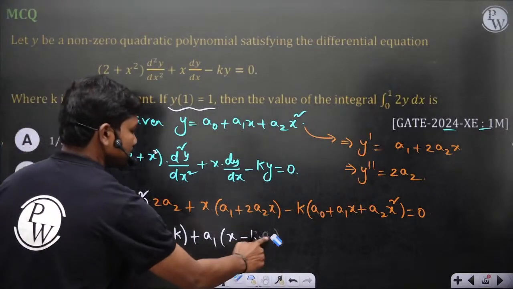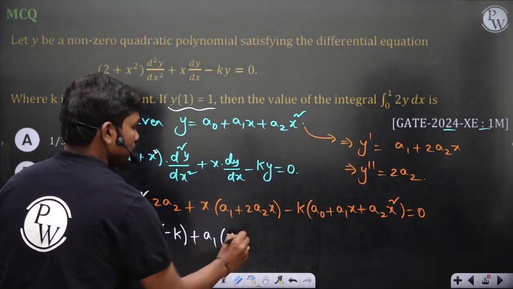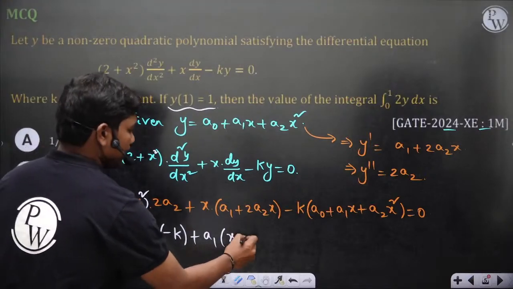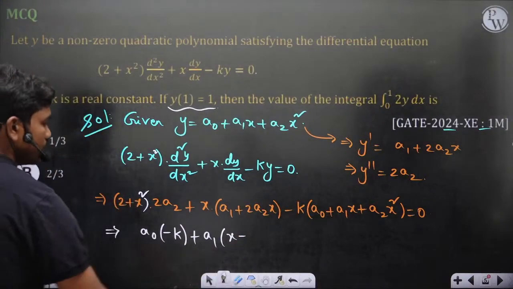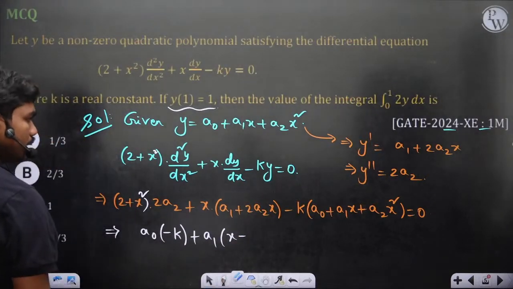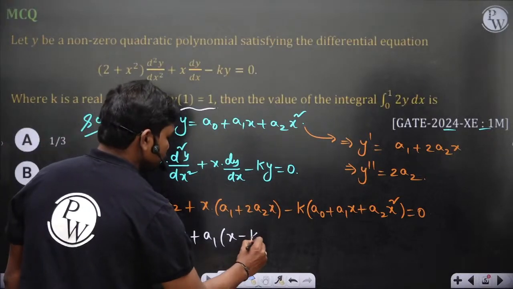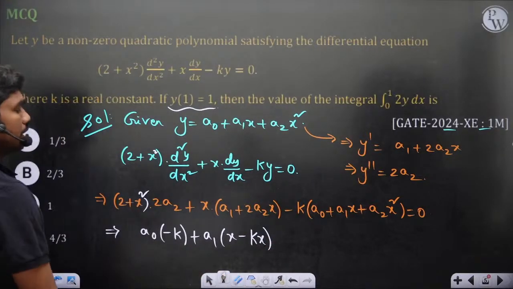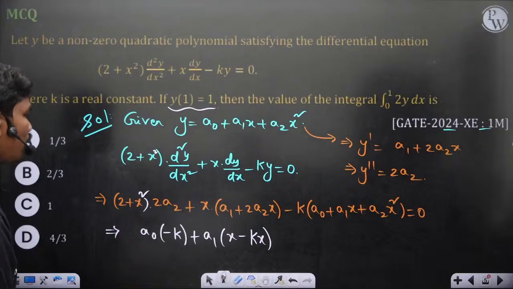Oh sorry, x minus k, sorry, just a second. If you take a1 out, then you have kx, a1 into kx, correct? Now what would be the x square?